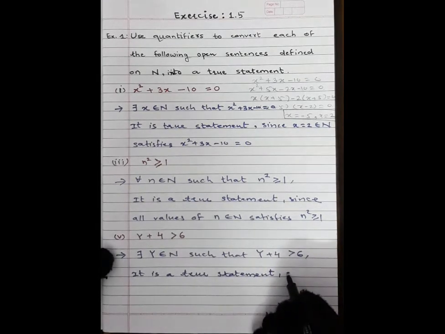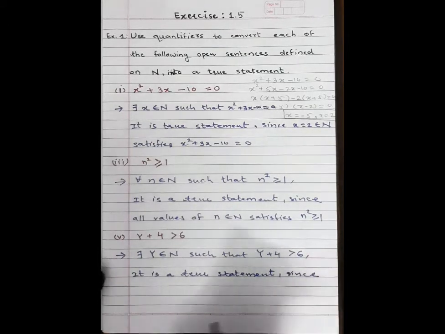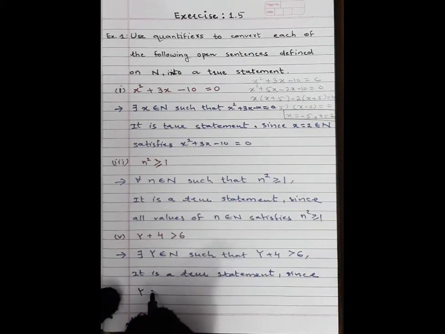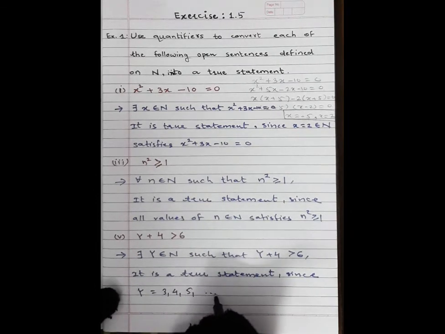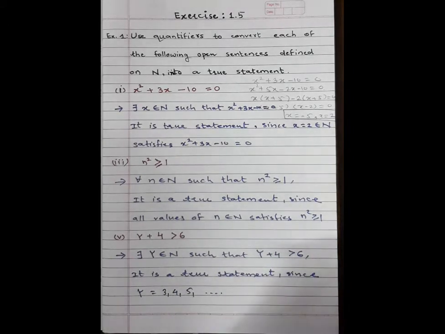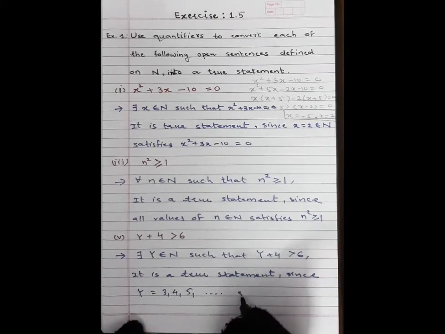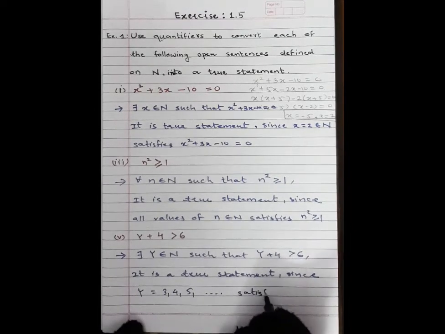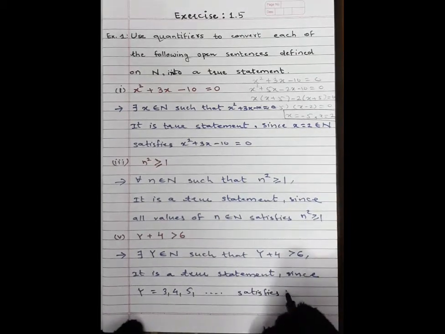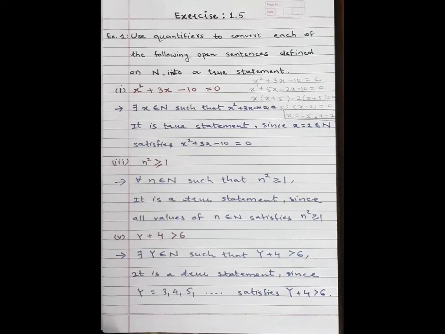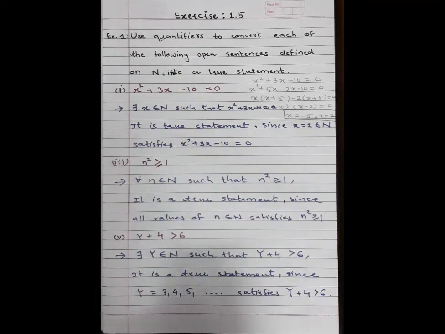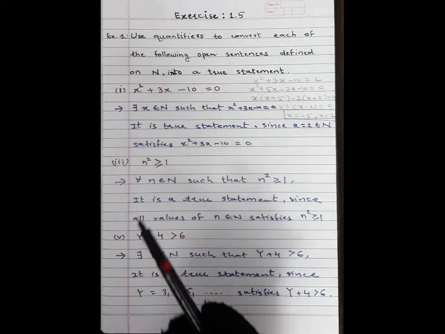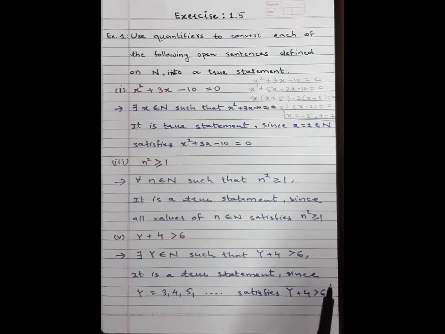Since y is equal to 3, 4, 5 up to and so on, all these natural numbers satisfy y plus 4 is greater than 6. Getting, students? This is how we define the quantifier when the given statement is a true statement.